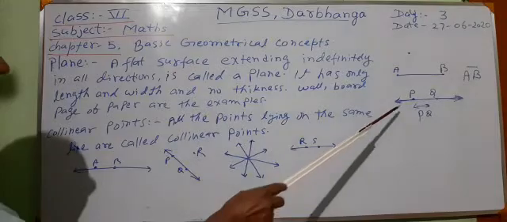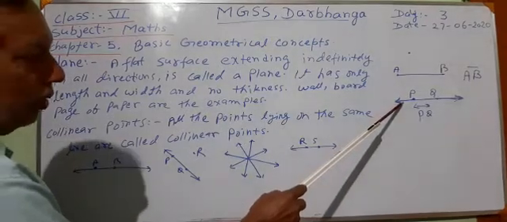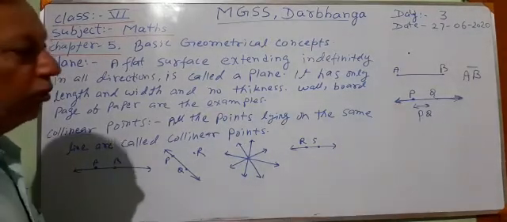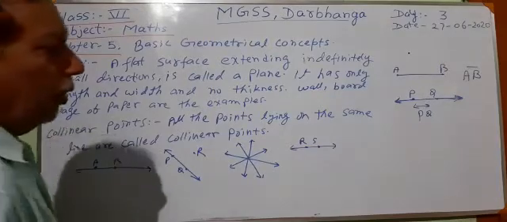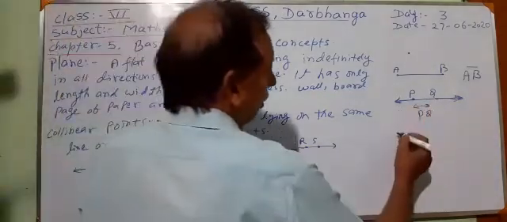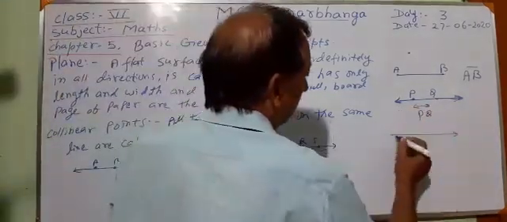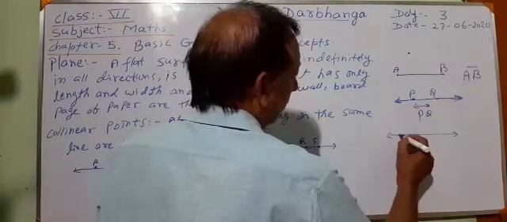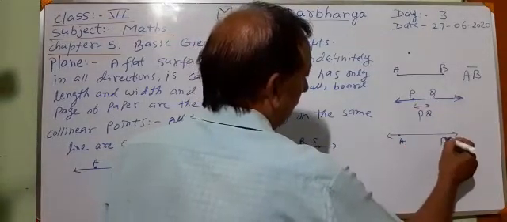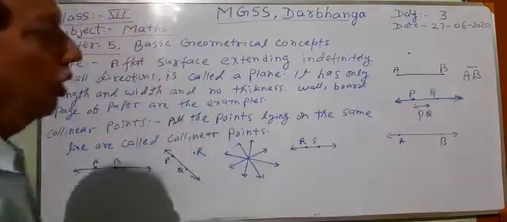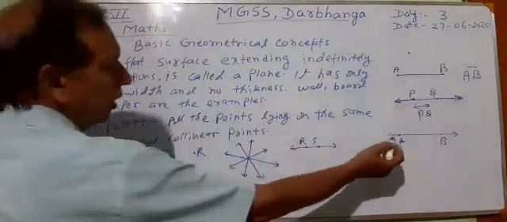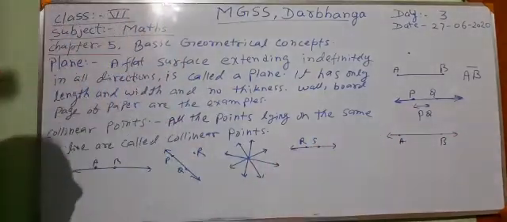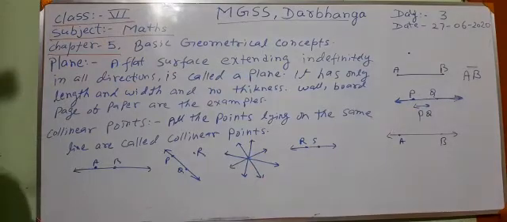Then our answer will be no. Why can we not draw a line? Because a line has indefinite length, and when anything has indefinite length, how can we draw it on the board? Here we can only represent a line.